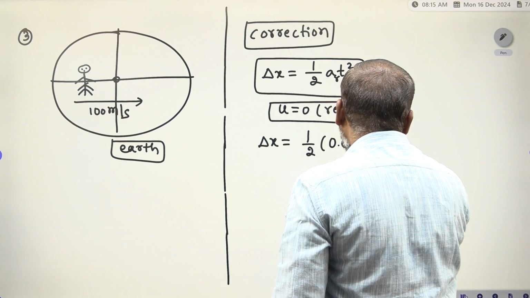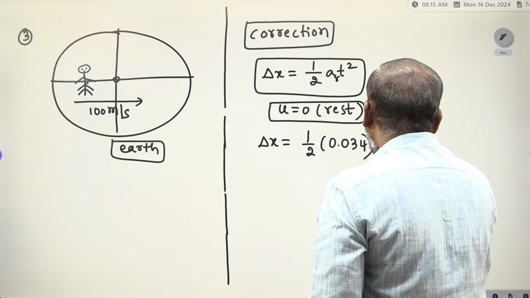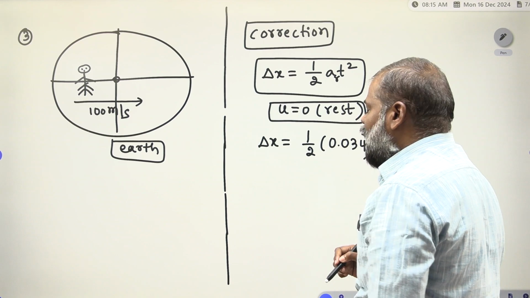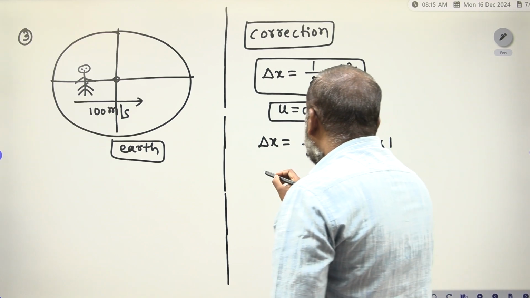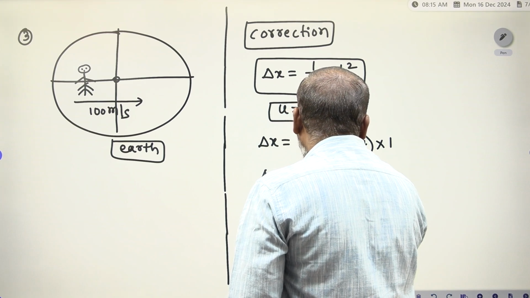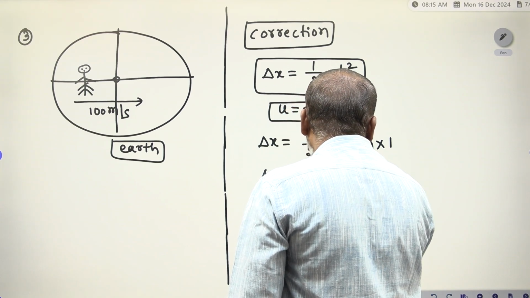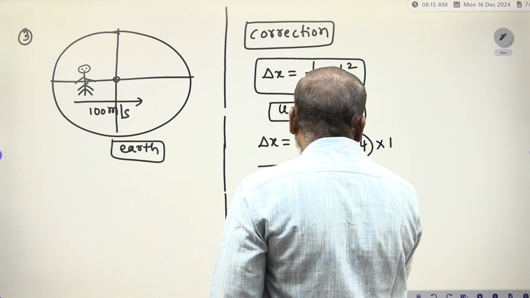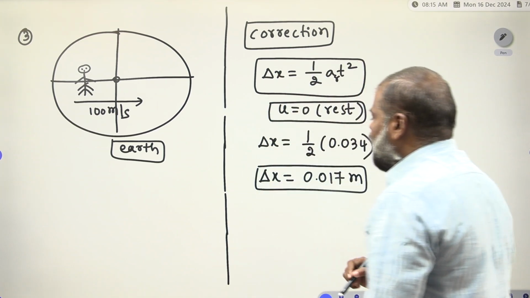0.034 meter per second squared, and t is equal to 1 second, you have to consider. So therefore, delta x is equal to how much are we getting? 0.017 meter we are getting.